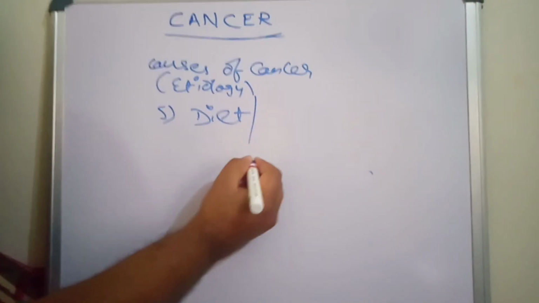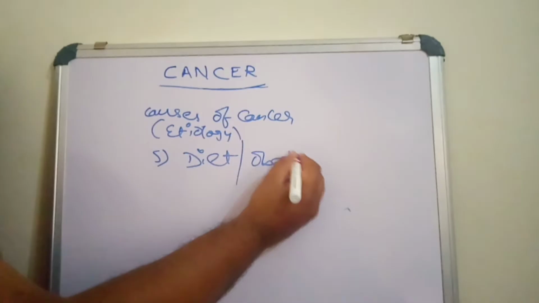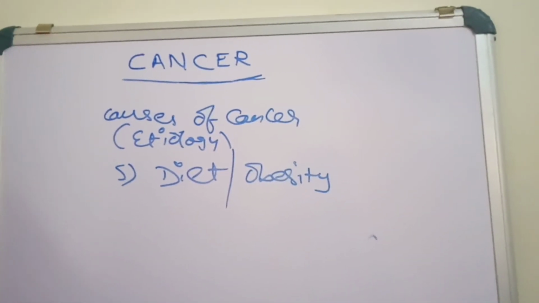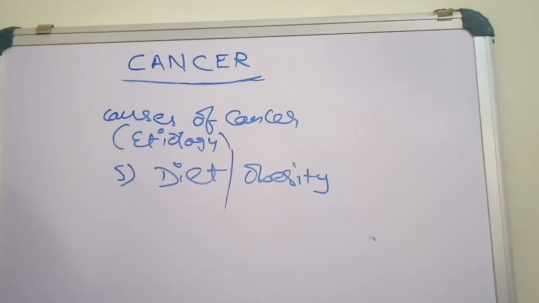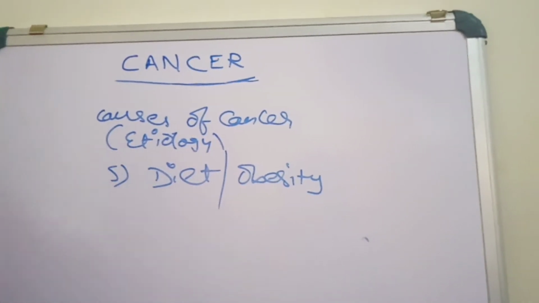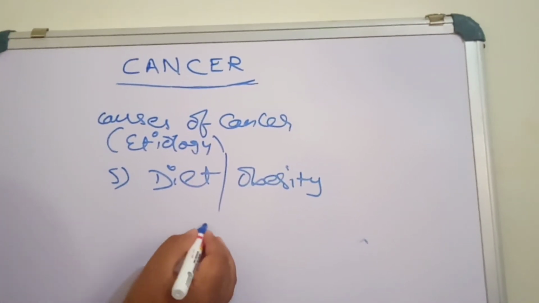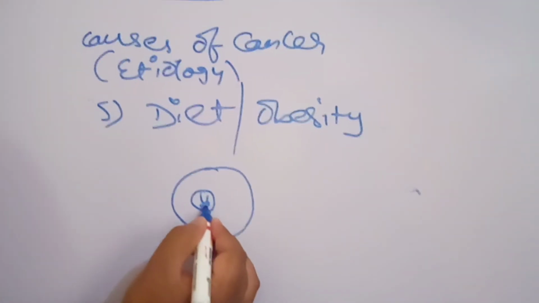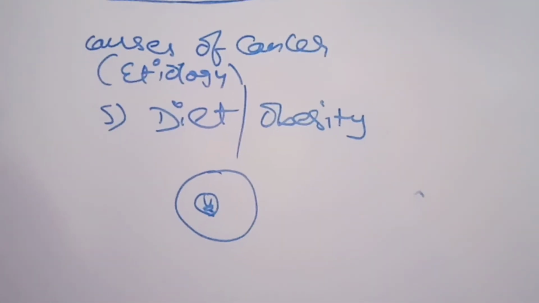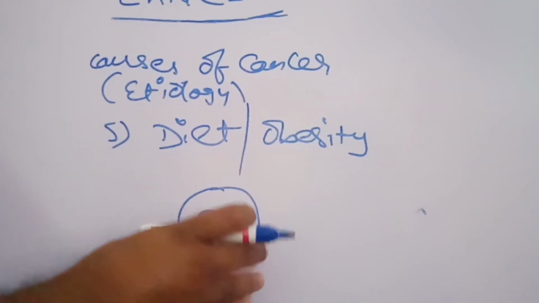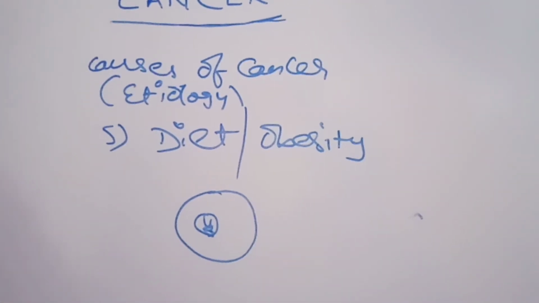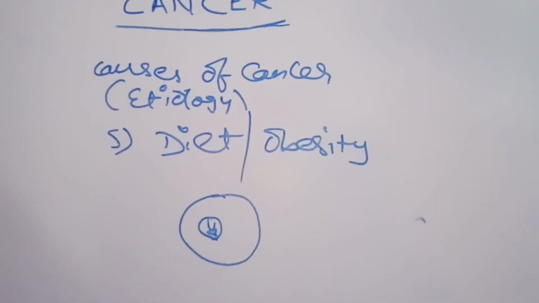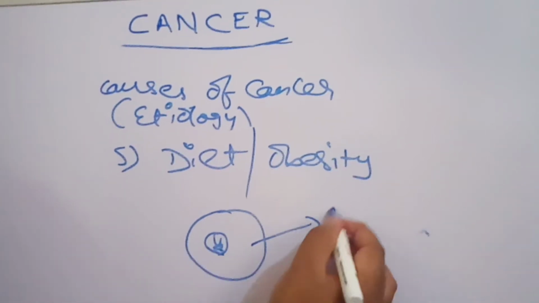Overeating, or eating food rich in fat, also leads to the development of cancer, because the nucleus of the cell containing the DNA will change as you go on eating, which results in the development of cancer. So the food which we take also changes the genetic material in the cell, thereby leading to cancer.